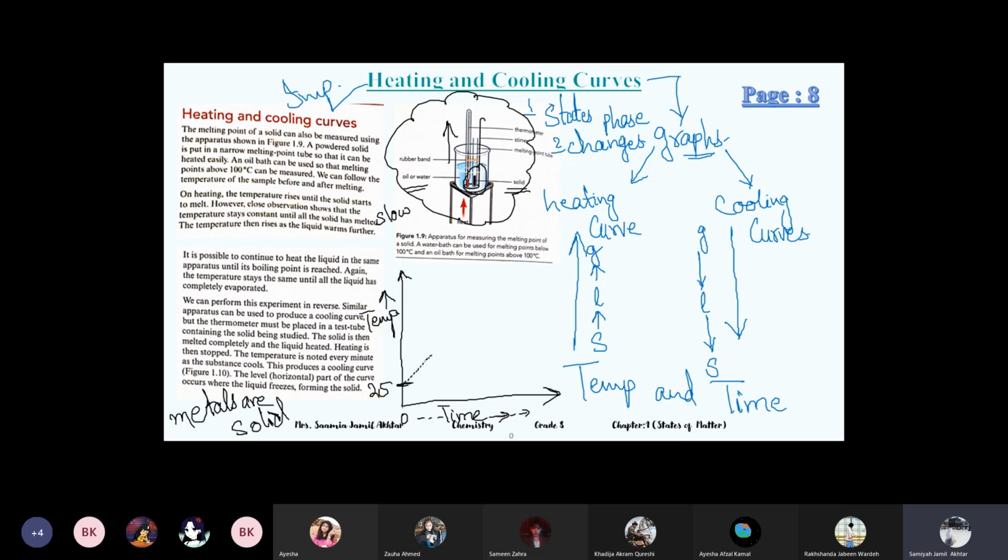Online girls, are you with me? Yes, teacher, I have a question. When the heating curve increases, the cooling curve decreases?